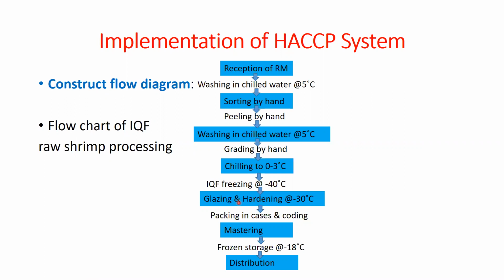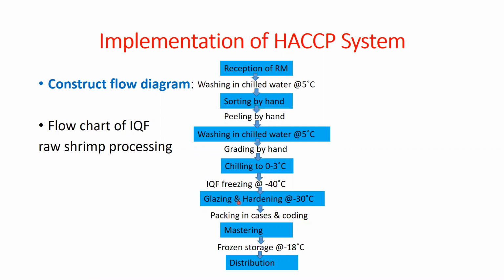Minus 18 plus or minus 2 degrees C, we can also say, or minus 20 plus or minus 2 degrees C. And then from the cold store, if we want to distribute this product to the market, we must have a vehicle, and that vehicle should be a refrigerated vehicle. So we are maintaining the cold chain from the storage unit to the market. In between, we are using the refrigerated vehicle.